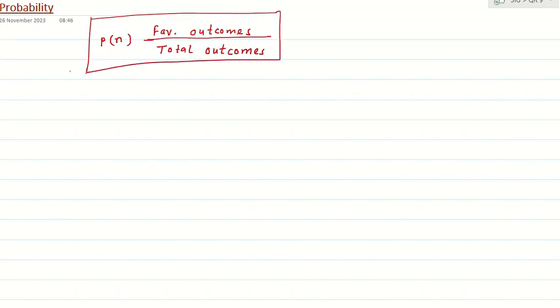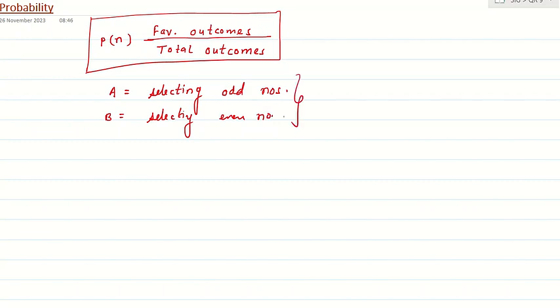Let's take an example. Let's assume event A is selecting an odd number when a die is thrown, and event B is selecting an even number. What should be the outcomes for selecting an odd number?